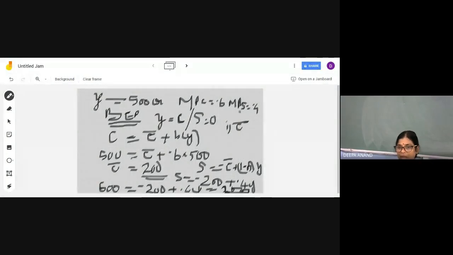What is MPS? What is the tendency? How much from the additional income will you save? That is MPS. So here it is 0.4. Whatever the additional income, the income differs, but this 1 minus B will not differ. B will also not differ. The income will increase, B will remain the same. Income will change and 1 minus B will remain the same. So this is the concept and this is the assumption. Okay?